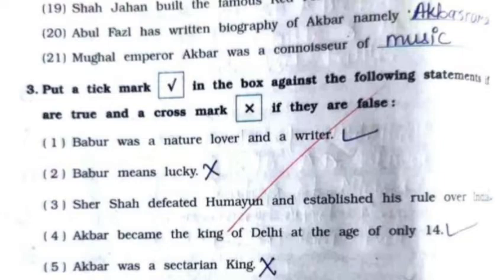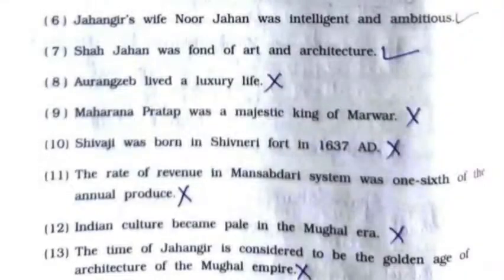Fifth, Akbar was a sectarian king, it is false. Sixth, Jahangir's wife Noor Jahan was intelligent and ambitious, it is true. Seventh, Shah Jahan was fond of art and architecture, it is true. Eighth, Aurangzeb lived a luxury life, it is false. Ninth, Maharana Pratap was a majestic king of Marwad, it is false. 10th, Shivaji was born in Shivneri Fort in 1637 AD, it is false.